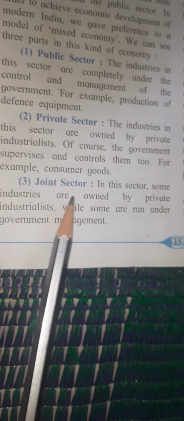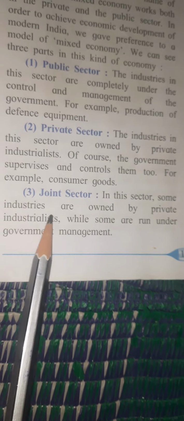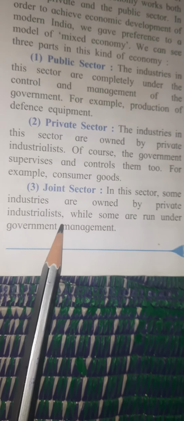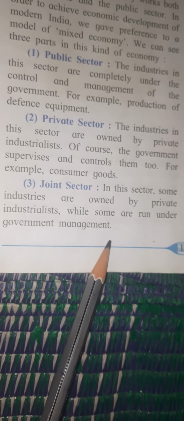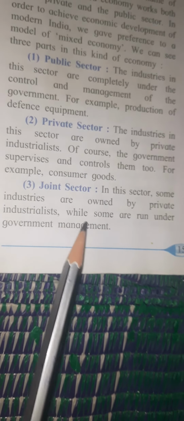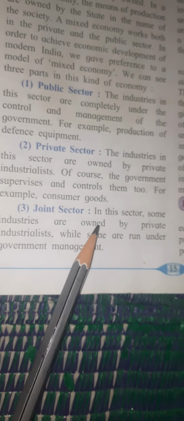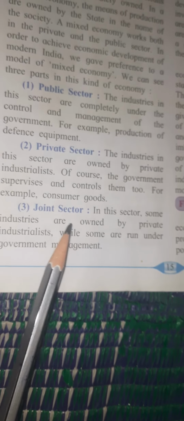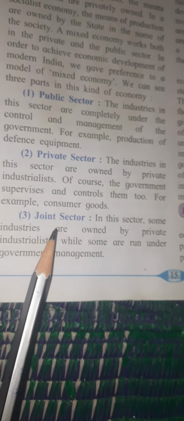And number 3 is joint sector. In this sector, some industries are owned by private industrialists, while some are run under government management. So this is what the joint sector is. So that's how we have public sector, private sector, and joint sector. That is what mixed economy is, which was chosen by India after its independence.